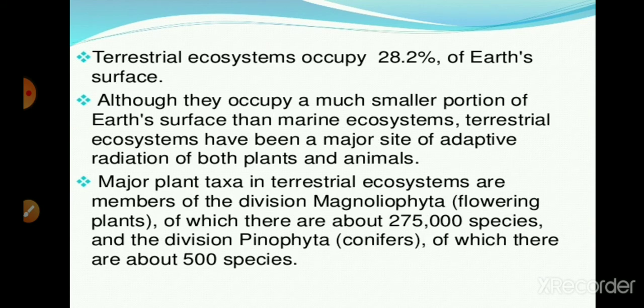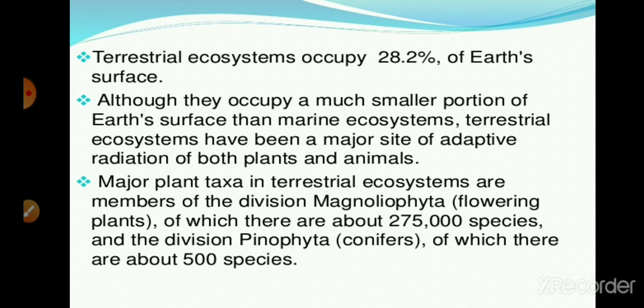So talking about the land, 29% of the earth's surface is occupied by terrestrial ecosystem. Although it is a smaller portion of the earth's surface than the marine ecosystem, because about 71% of the earth's surface is marine ecosystem.